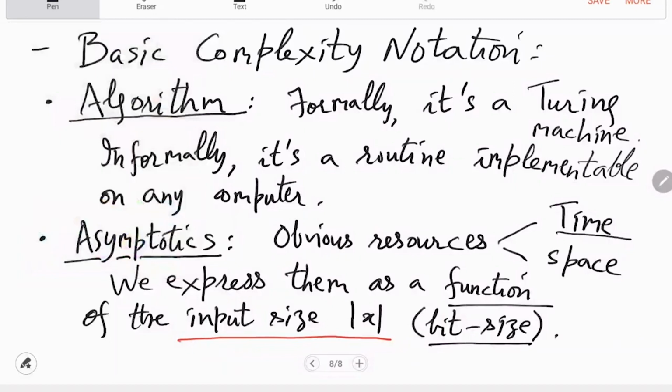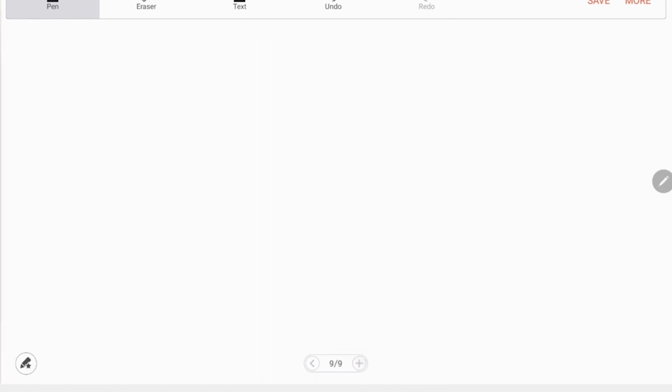Once you have this asymptotics, you can define complexity classes, and in this course we will only worry about two complexity classes. One is polynomial time, and the other is exponential time.